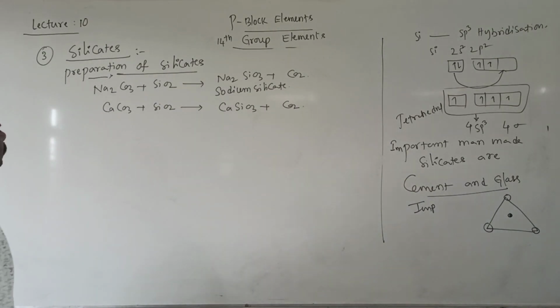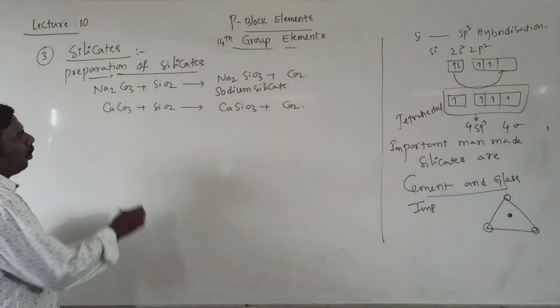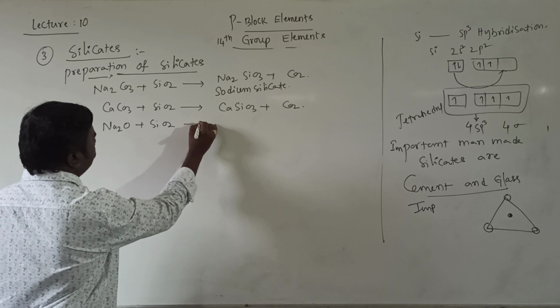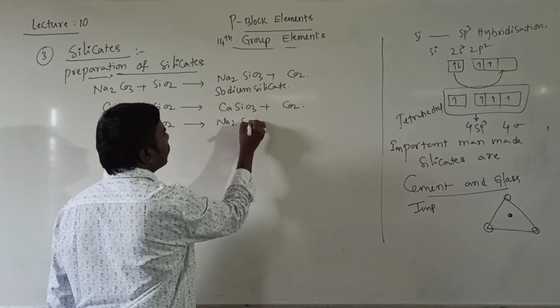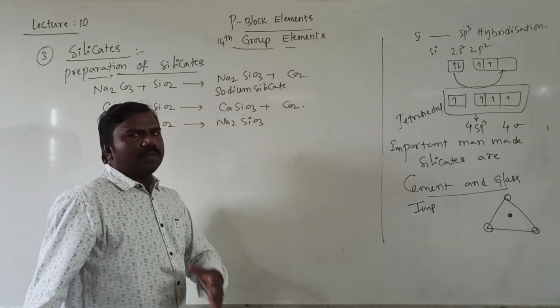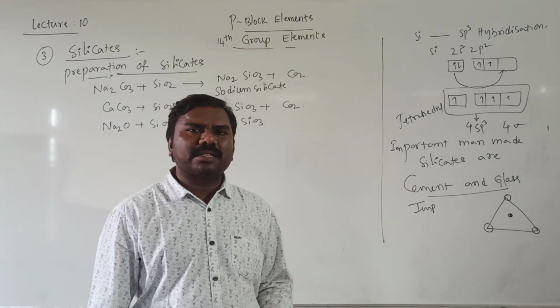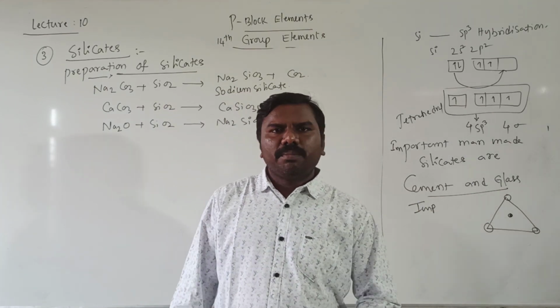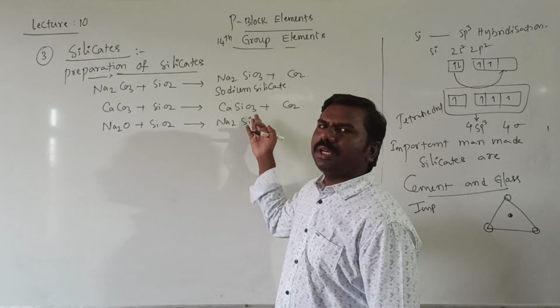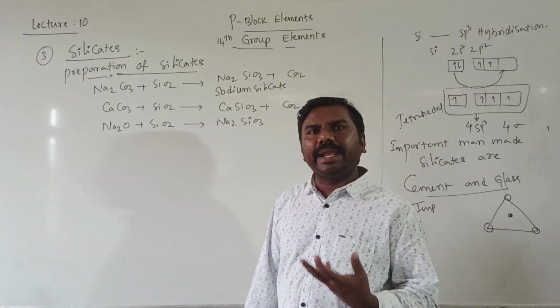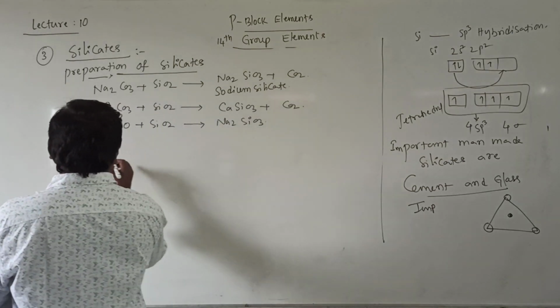Now, Na2O plus SiO2 gives Na2SiO3. You just observe the basic structural unit is SiO4 to the minus 4. But I am writing only SiO3. Where is the fourth oxygen and the negative charge? Right.